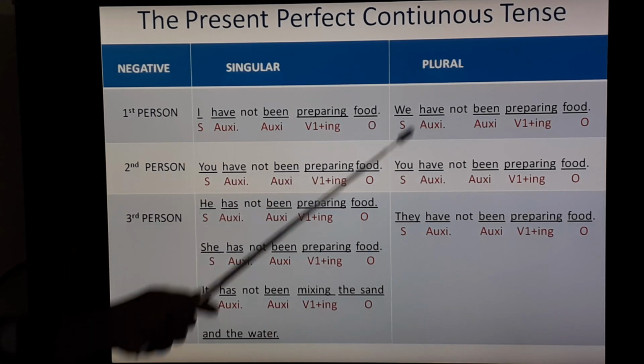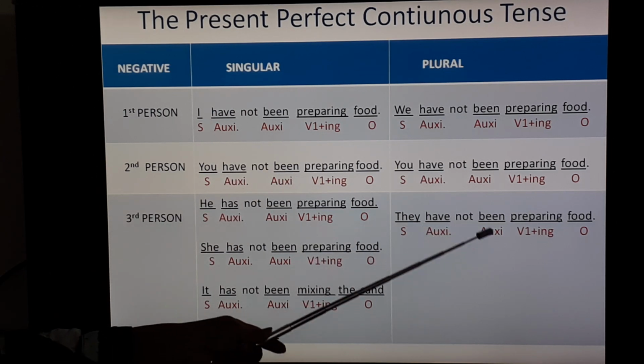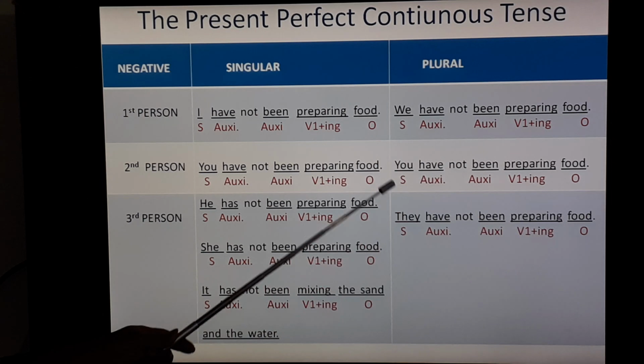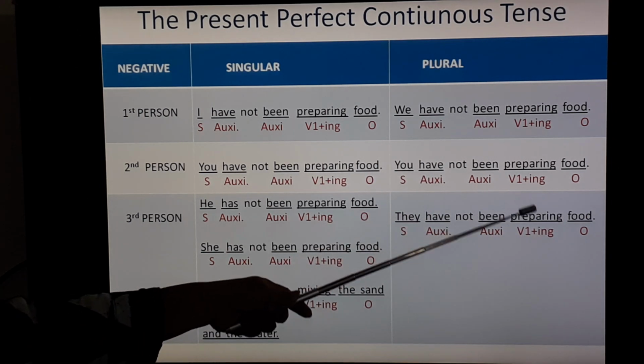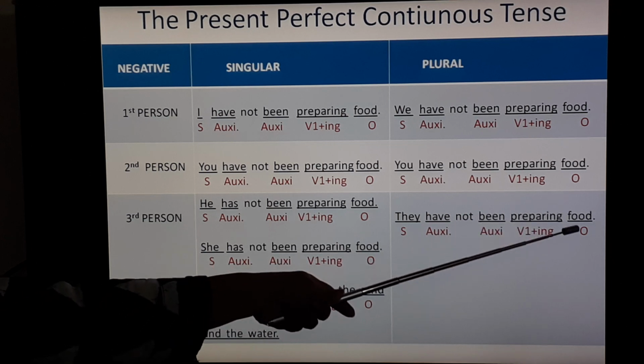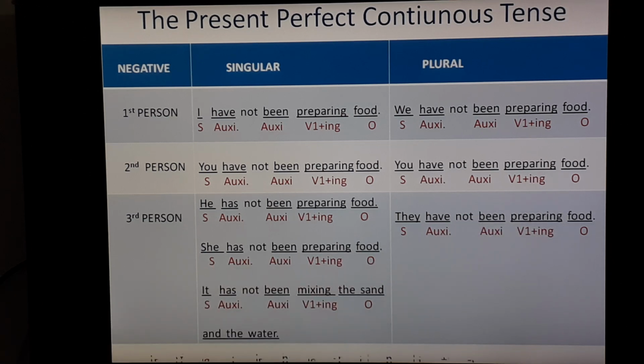Third person plural. They have not been preparing food. They, subject. Have, auxiliary verb. Been, auxiliary verb. Preparing V1 plus ing and food, that is an object.